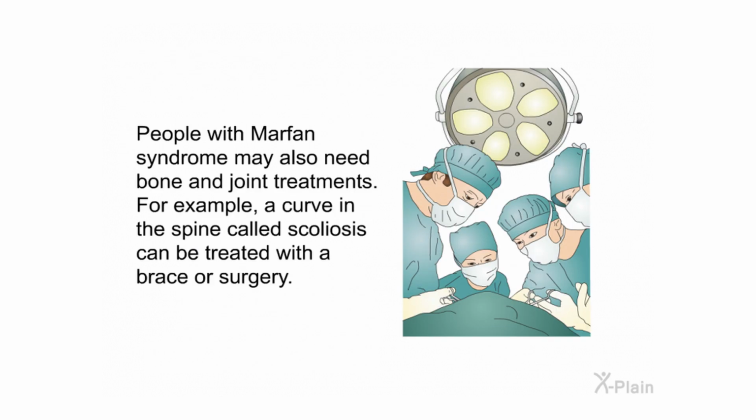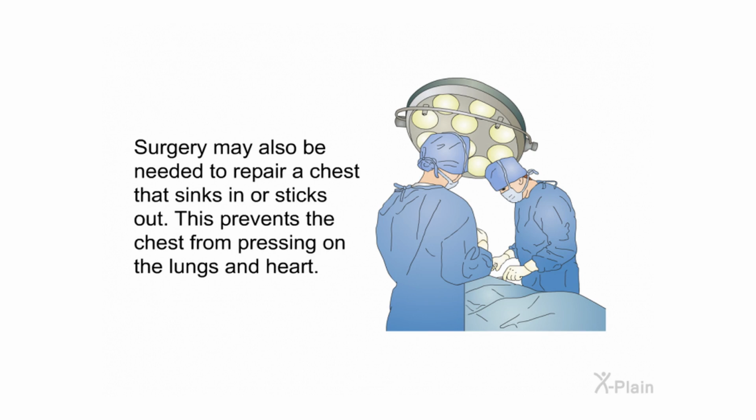People with Marfan syndrome may also need bone and joint treatments. For example, a curve in the spine called scoliosis can be treated with a brace or surgery. Surgery may also be needed to repair a chest that sinks in or sticks out. This prevents the chest from pressing on the lungs and heart.